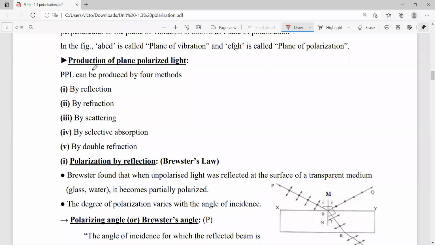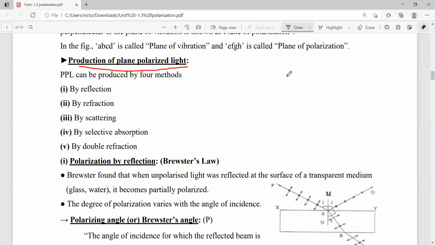What is polarization? Polarization means conversion of unpolarized light into polarized light. That is the meaning of polarization, or the main purpose of polarization is production of plane polarized light.